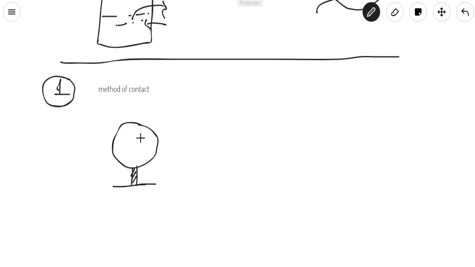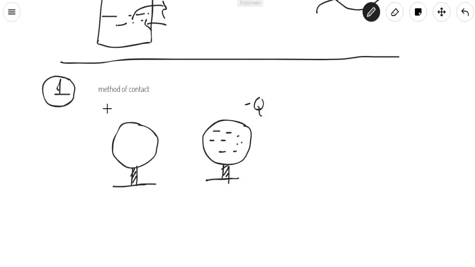To charge it simply, we will take another sphere which already has a charge, say a negative charge. This sphere already has a negative charge, and it is also placed on a wooden stand. Say it has minus q charge initially.